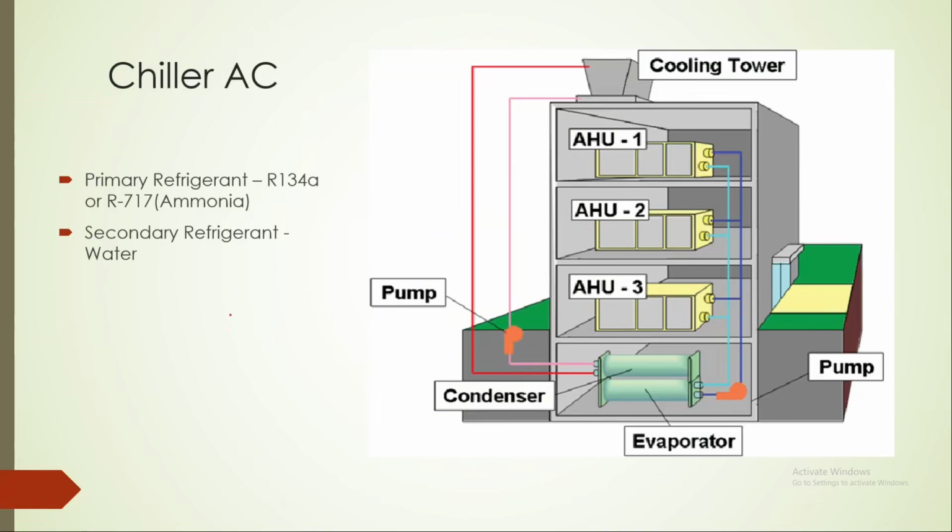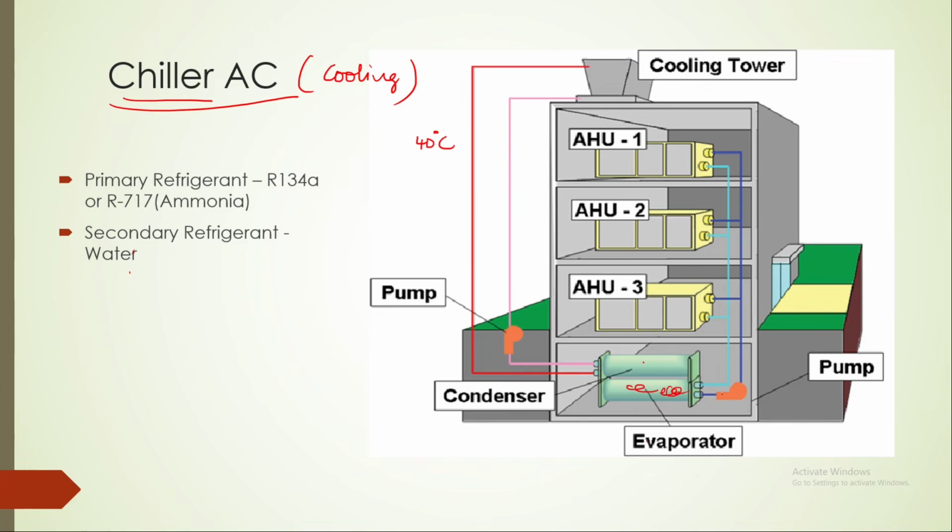Another good example of primary refrigerant and secondary refrigerant is chiller AC. This is generally used where the outside temperature is always above, say, 40 degrees centigrade, or always warm temperatures. In those cases these types of AC units are used. It is called chiller AC because there will always be cooling inside the AC system. Here this is the condenser in the VCR cycle and this is the evaporator in the VCR cycle.